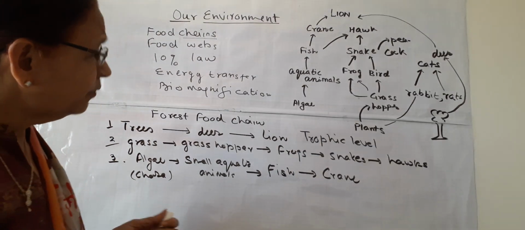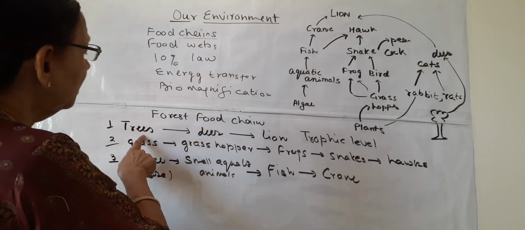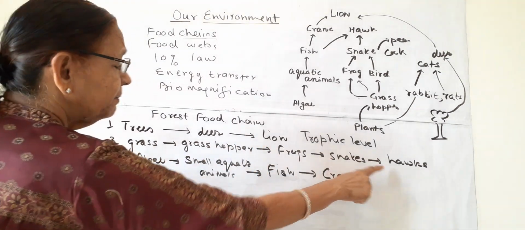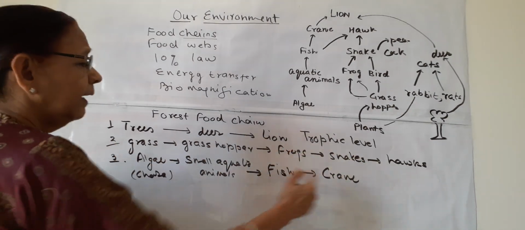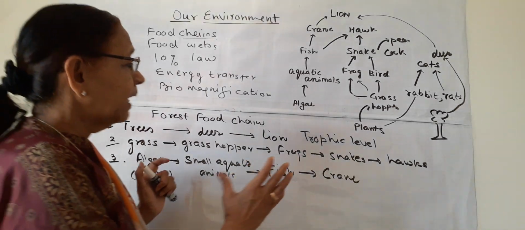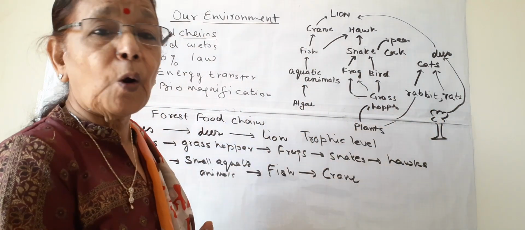So in these few food chains, one thing we can see is that here only 3 organisms are there, here 5 organisms are there, and here again 4 organisms are there. And after this, the food chain blocks.